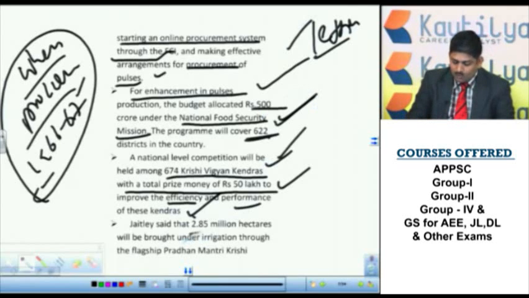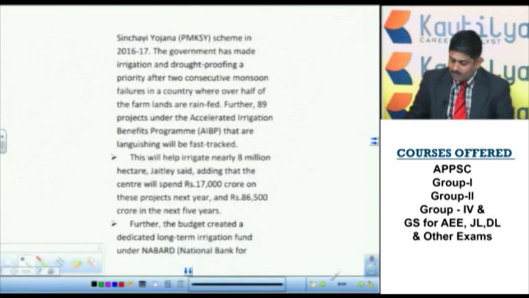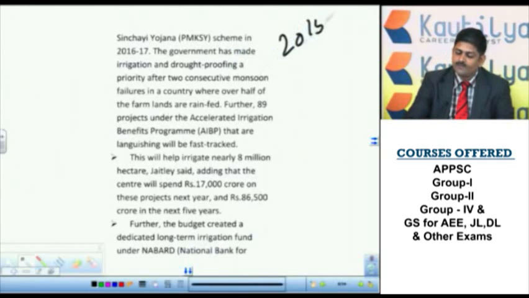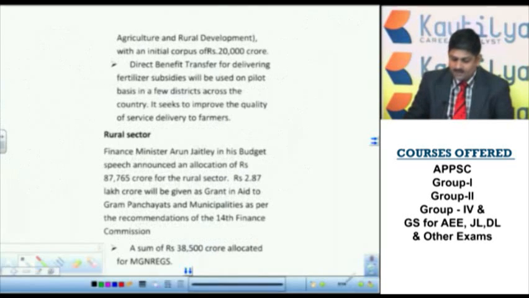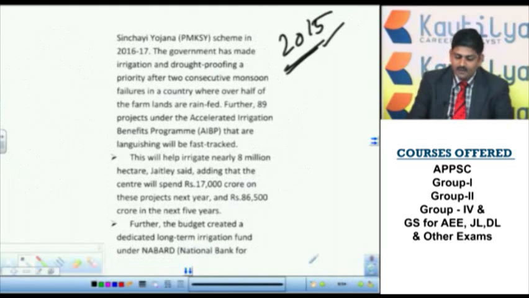Next, 2.85 million hectares, so another important one, will be brought under irrigation through Pradhan Mantri Krishi Sanchay Yojana. So what is this Yojana? In order to extend the irrigation facilities, this scheme was started in 2015 itself. This scheme was announced, and right now the aim is bringing 2.85 million hectares. This is a very, very important component. So, Prime Minister Krishi Sanchay Yojana.